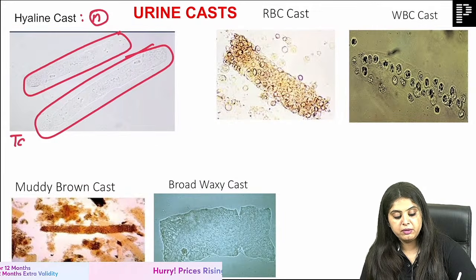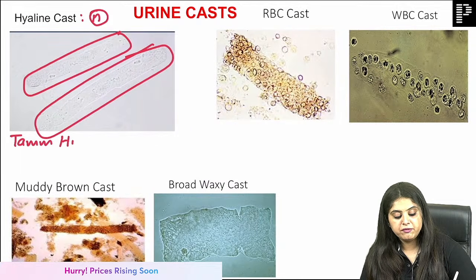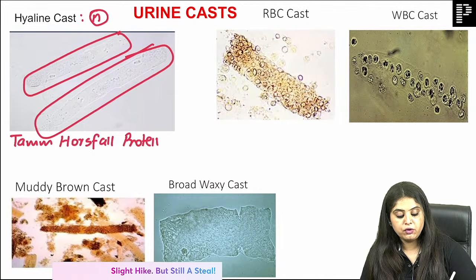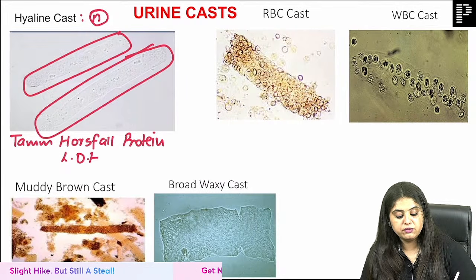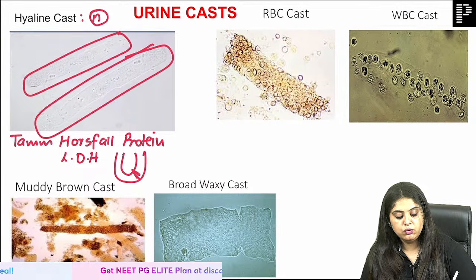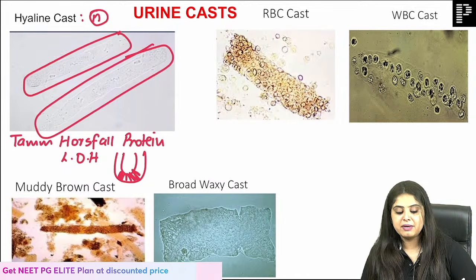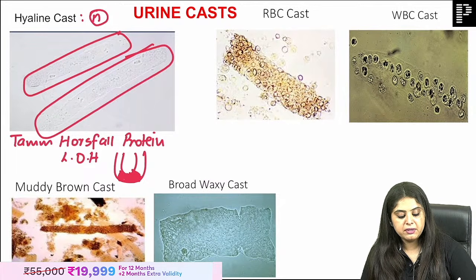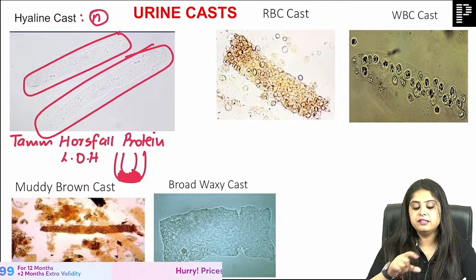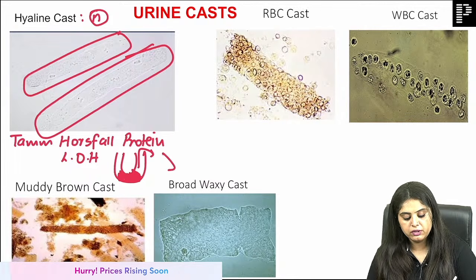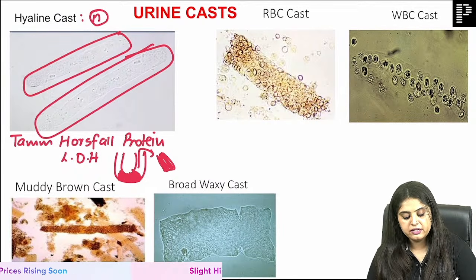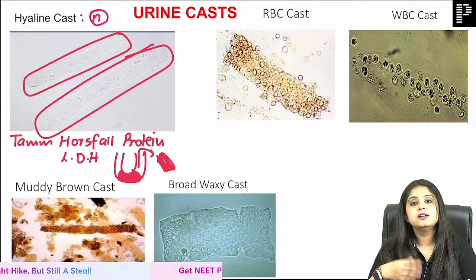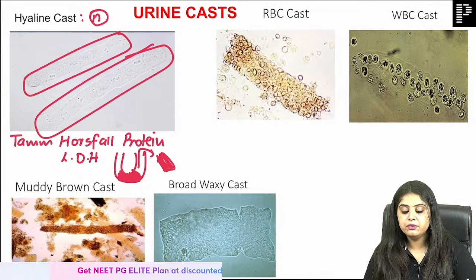So this is going to be made up of what? It is made up of THP, that is Tamm-Horsfall protein, and Tamm-Horsfall protein is produced by which part of the kidney? It is made by the loop of Henle of the kidney. So now just imagine, if a protein is made in this loop of Henle, what kind of shape can it assume? Ma'am, the option is a cylindrical shape. When it comes out into the urine, it will look like this cylindrical shape only. It can't become a star or a rectangle. It can become only a cylinder, and that is how it's going to come out into the urine.